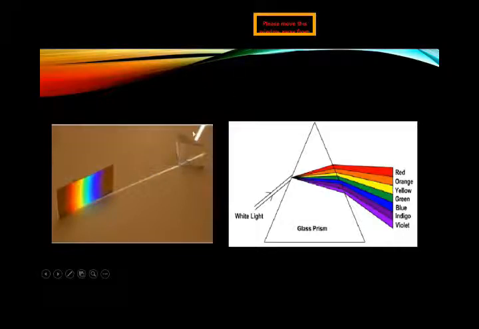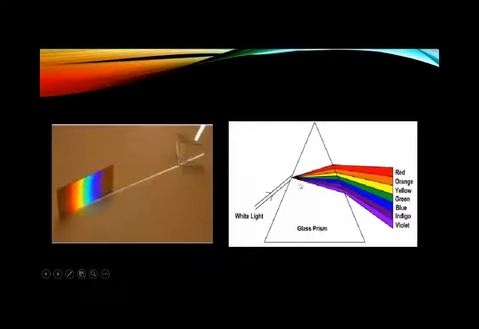Now, to understand how the prism splits the white light into its 7 colors, we have to understand that white light is composed of different wavelengths. White light is the combination of many wavelengths. And when this white light enters the prism, the prism deviates all the wavelengths at different angles. And why does it deviate all the wavelengths at different angles? Because the angle of deviation depends upon the wavelength.